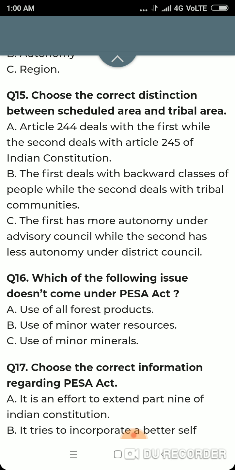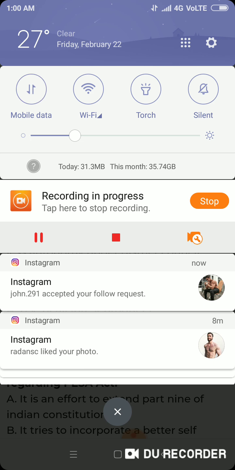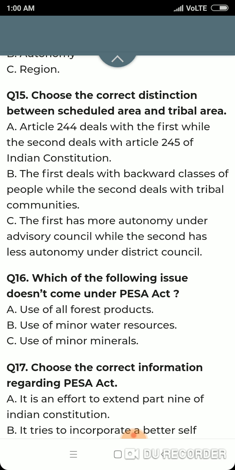Question number 15. Choose the correct distinction between scheduled area and tribal area. Option A, Article 244 deals with the first, while the second deals with Article 245 of the Indian Constitution. Wrong. Article 244 deals with both scheduled area and tribal area.